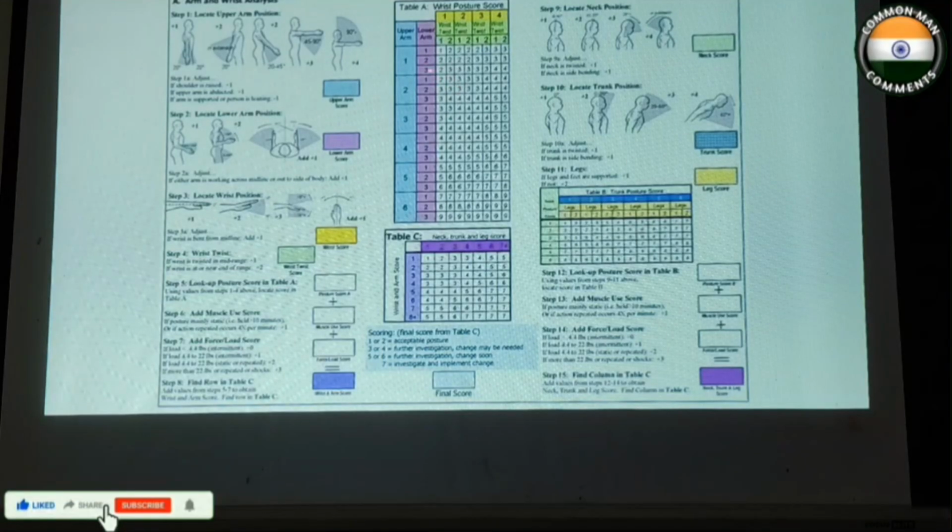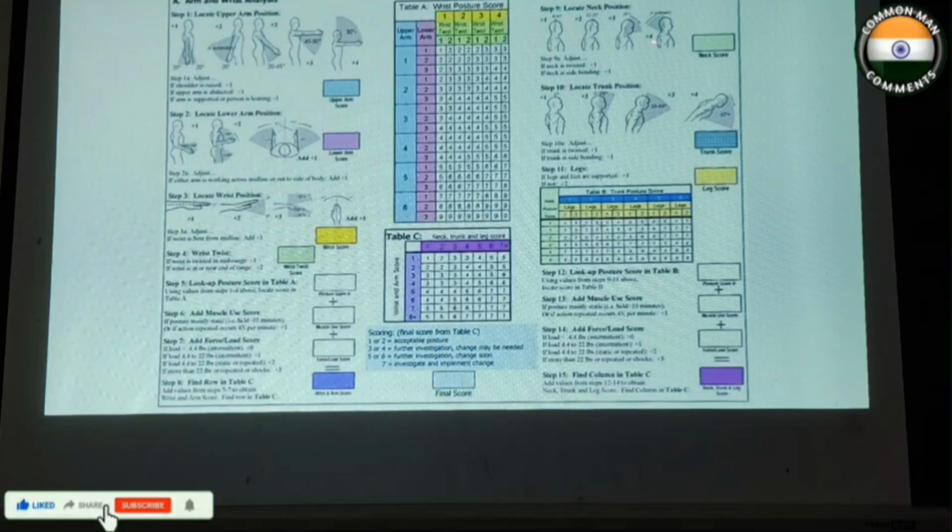For example, consider this is 2 in this table, and in the same way, after reading we need to take the muscle use, whether the patient is using mainly static or dynamic work. If it is static or dynamic, +1 we need to take. And if there is an additional load, then 0, 1, 2, 3, depending on that we need to add the score, and we need to keep the score ready.